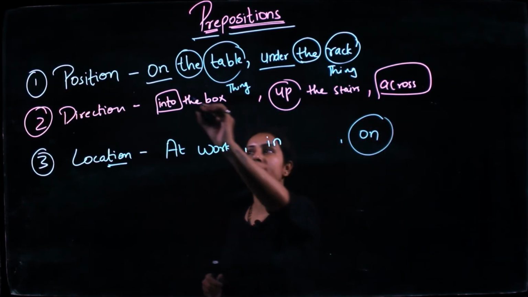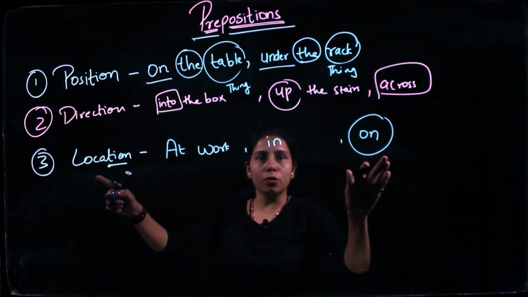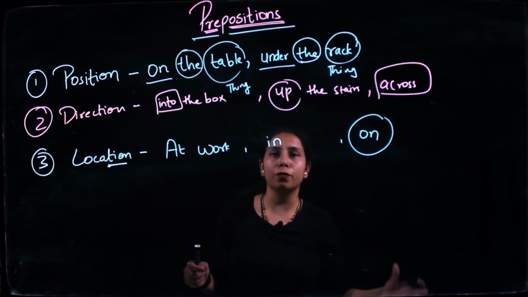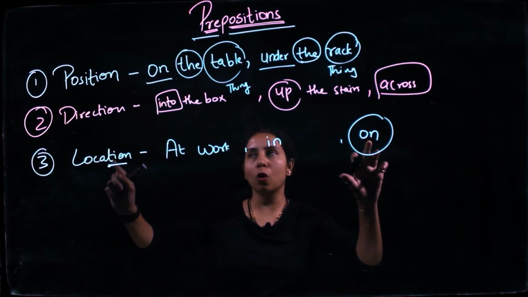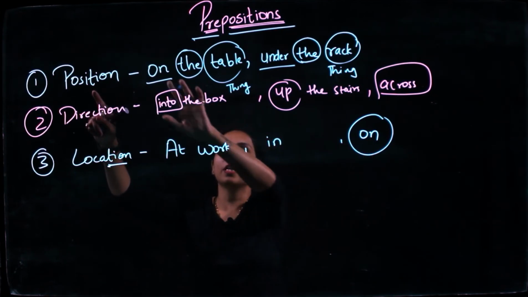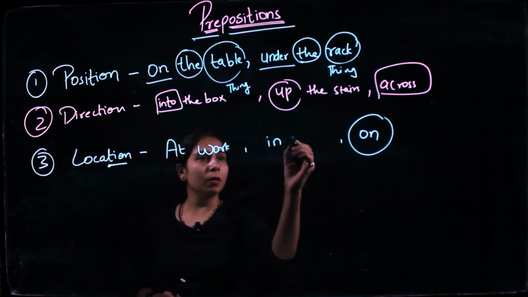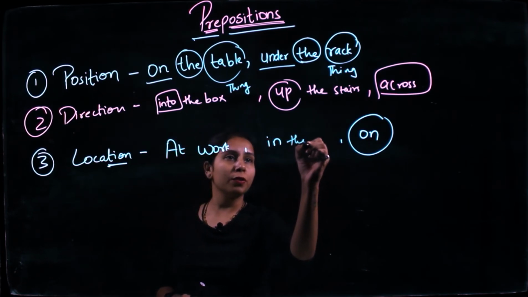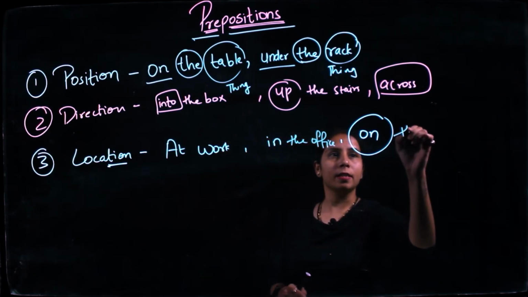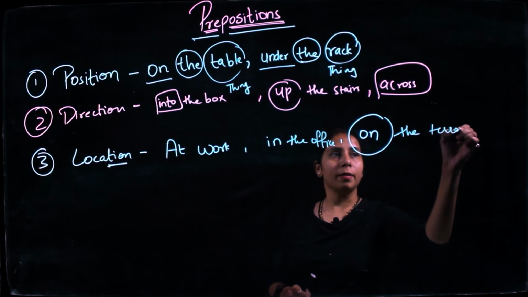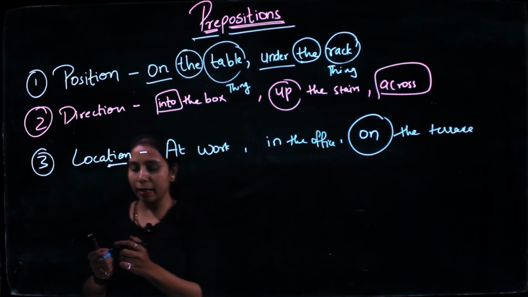Like here, on is repeated in position as well as in location. Their usage differs. Sometimes I am referring to the location, then I can put on. When I'm referring to the position, then also I can put on. The usage is different. At work, in the office, again I'm telling the location. On the terrace. So I am using on to determine my location, where I am at.